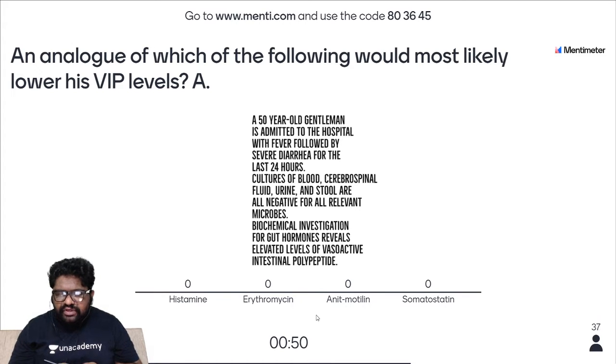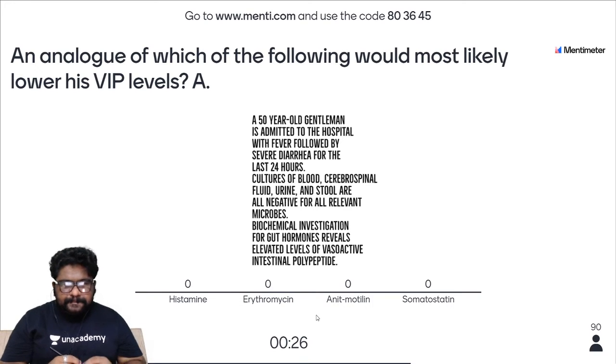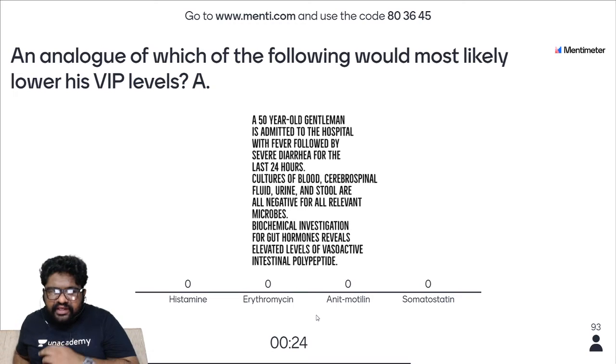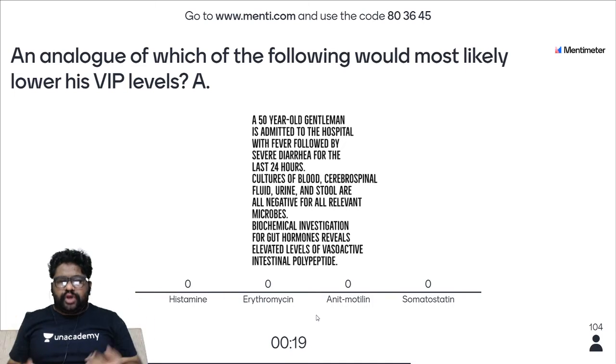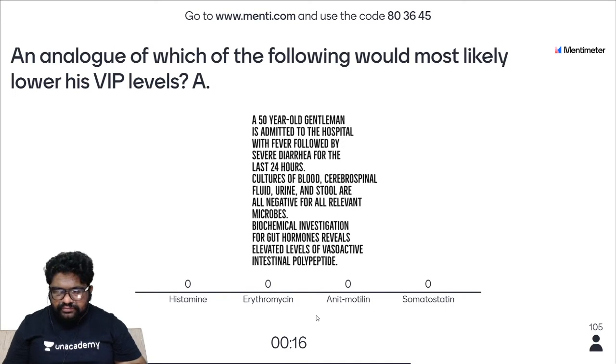We have 50 more seconds. I have already received 35 answers. Come on, people, you can do it. Excellent, people. Yes, we have 30 more seconds. I have received 88 answers. Come on, people. Among the given 4 options, which can decrease the VIP levels present in the patient? Blood VIP levels can be brought down by which compound? Yes, come on, we have 15 more seconds.